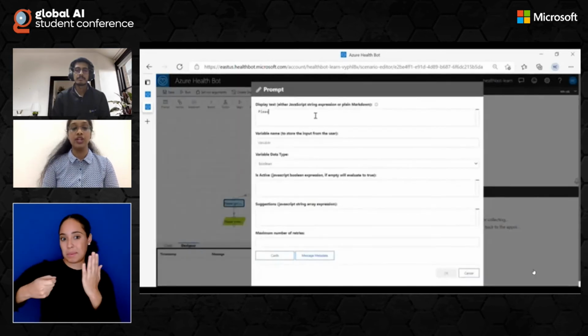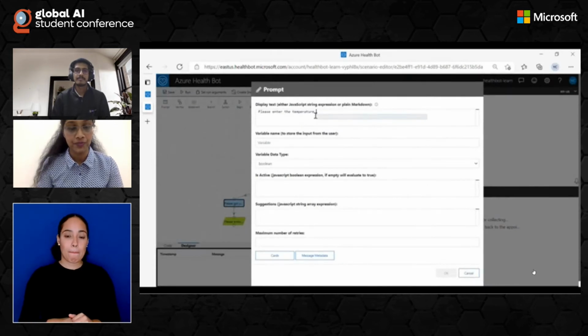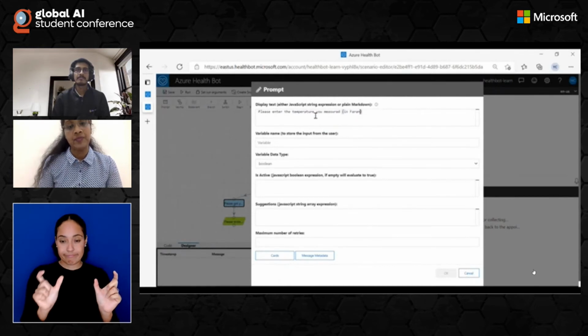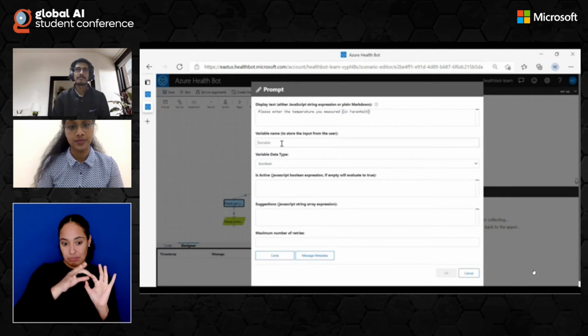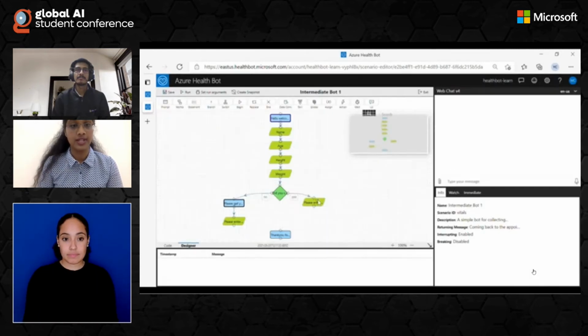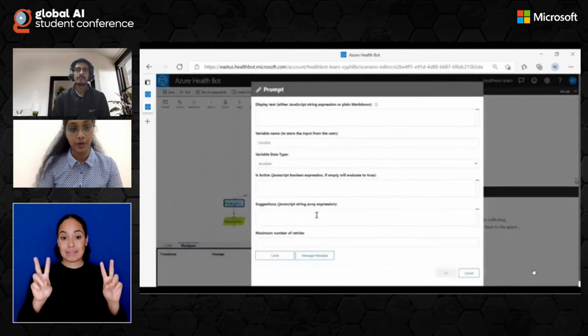And then if they have already checked their temperature, then we would just ask them to enter the temperature. And since we're going to take the input of the temperature, I'm going to be using a prompt box here. So I'm asking them to enter the temperature in Fahrenheit, and the variable type will be number. And after this, we will just connect the thank you box to the input box, the prompt box.